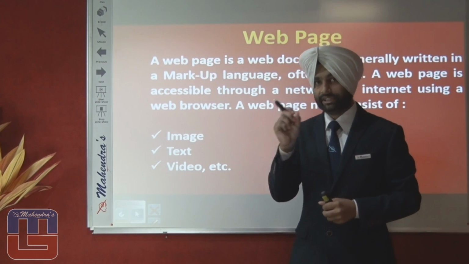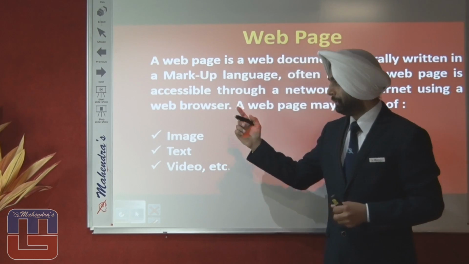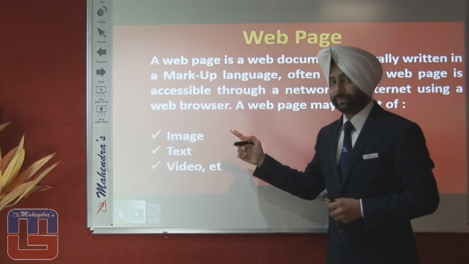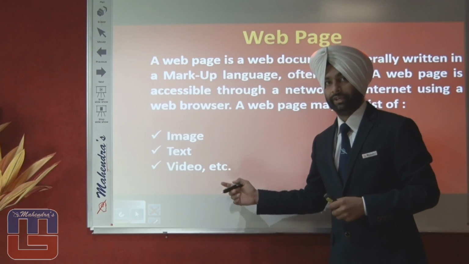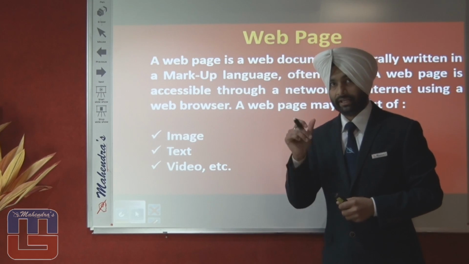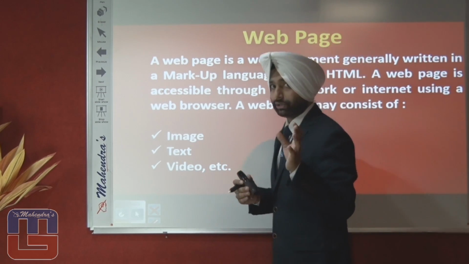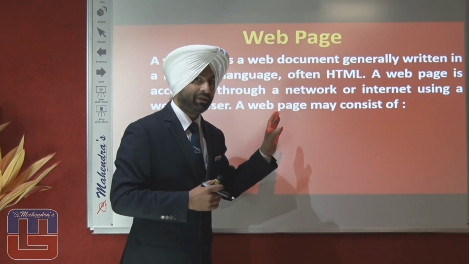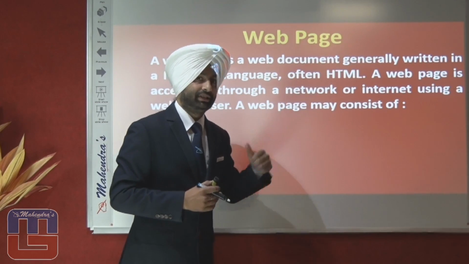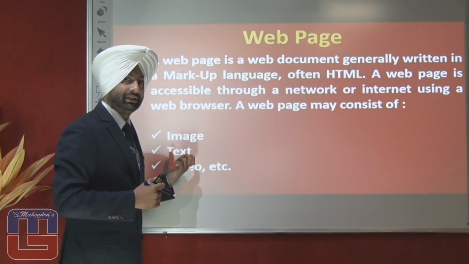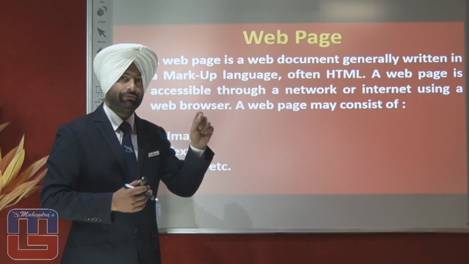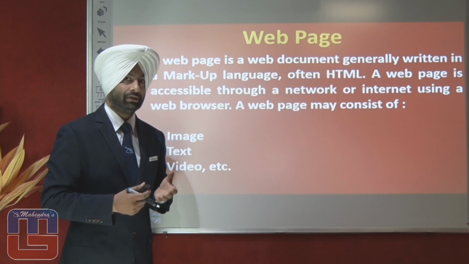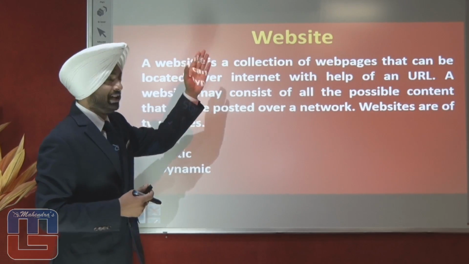Now, a collection of web pages is known as dash. A web page may consist of images, text, videos, etc. A web page is a document. What kind of document? A web page is a web document written in a markup language, and most often the markup language is HTML. A collection of web pages is known as dash. Now what is the answer to this question? Yes, you all know the answer. A collection of web pages is known as a website.